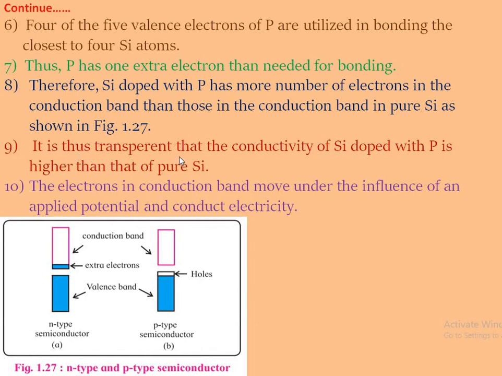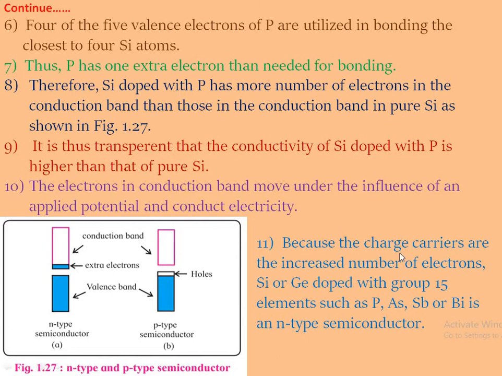It is thus evident that the conductivity of silicon doped with phosphorus is higher than that of pure silicon, because electrons are transferred easily from the valence band to the conduction band. The electrons in the conduction band move under the influence of an applied potential and conduct electricity. When an electrical potential is applied, then and only then does it conduct electricity.